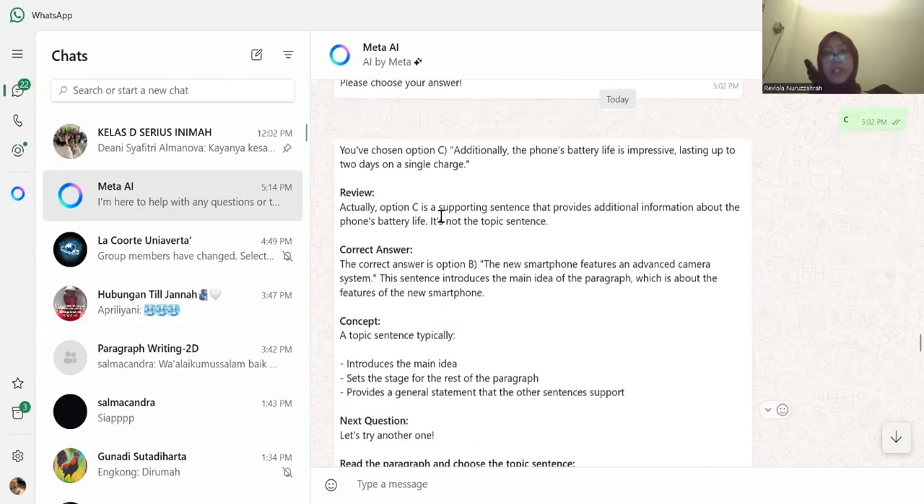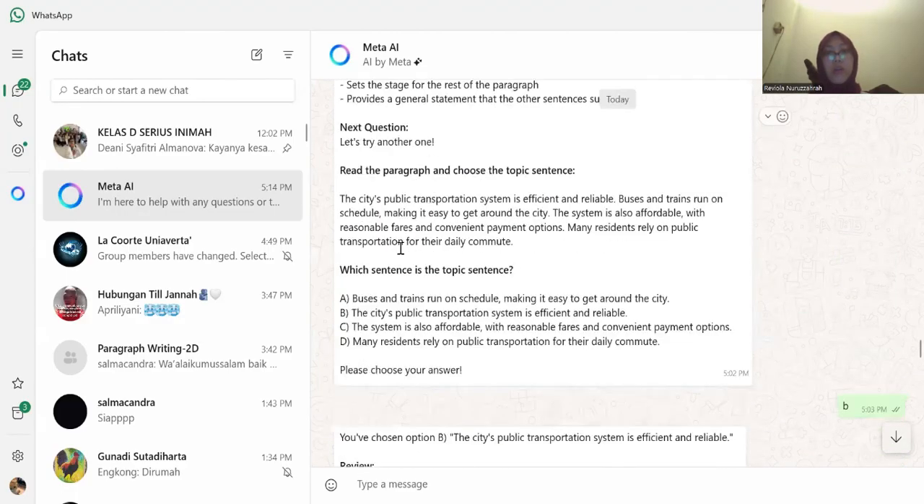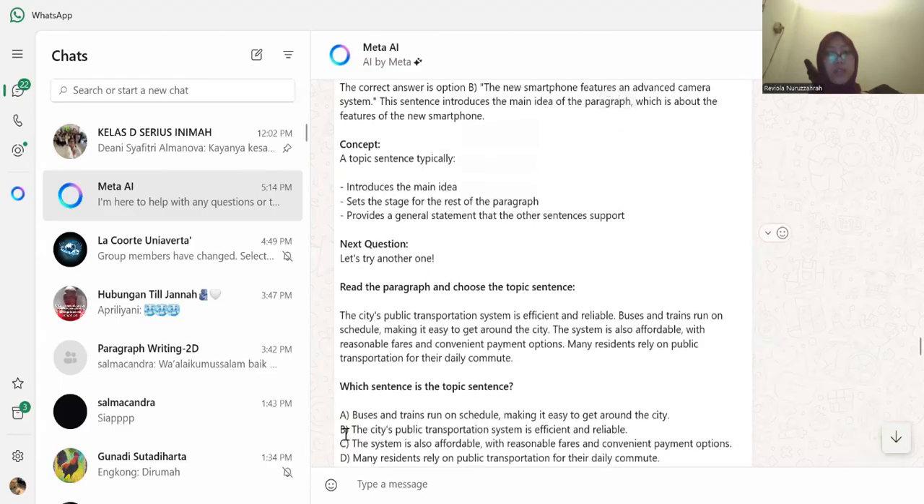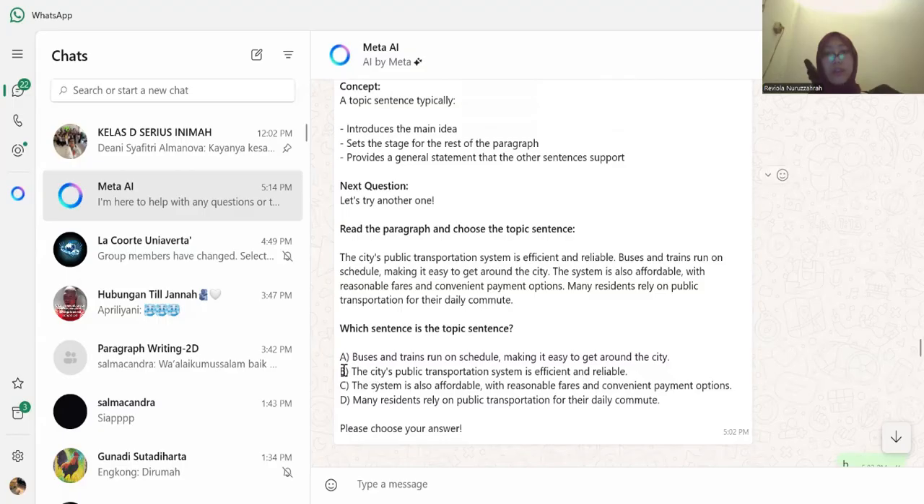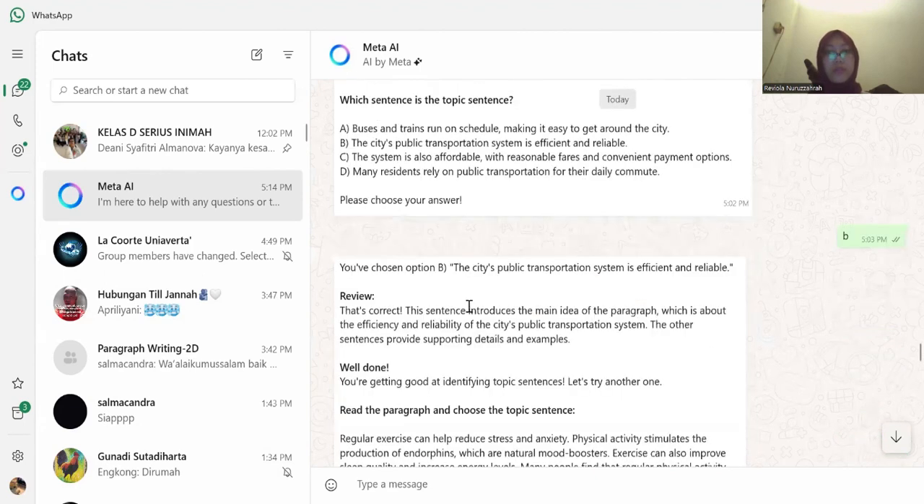But the thing I realize here is the answer is always at the B option. So in every question, the answer is always at the B one. So I think that we have to clearly describe our prompt, so the questions would be various.